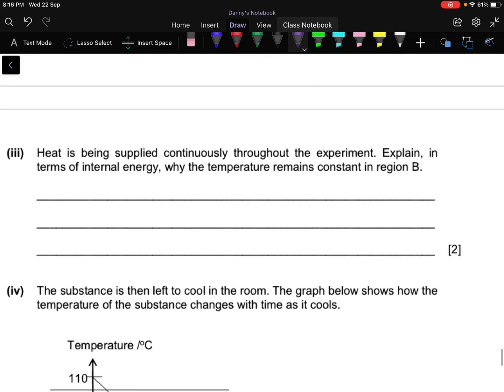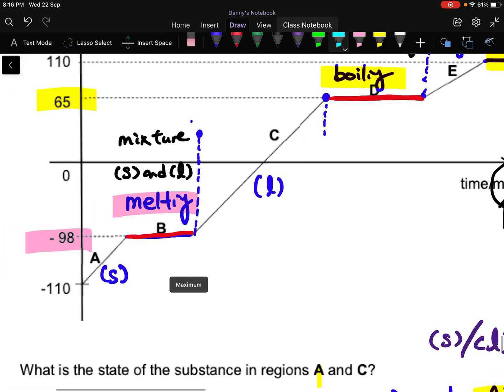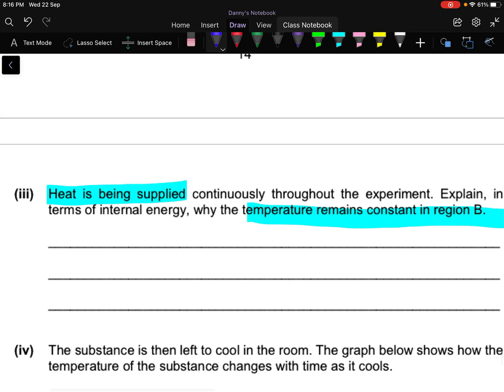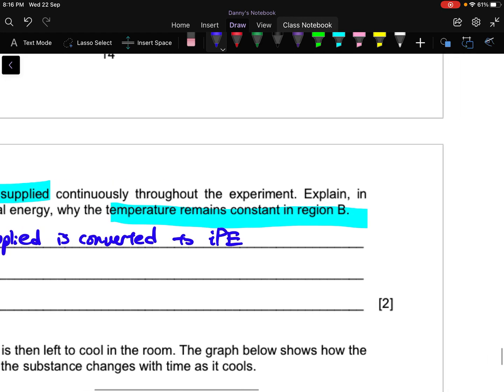Okay. So here, this one is a typical question. I think every year SciPhy always asks: when heat is being supplied, why is it that the temperature remains constant in region B? So what happens is that whenever you are going through state change, the energy is actually channeled in very differently. So you need to give the standard answer that the heat supplied is converted to IPE, and is converted to IPE to do what? To break the intermolecular bonds.